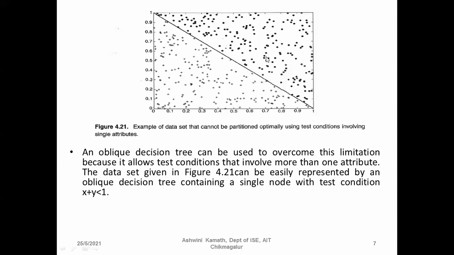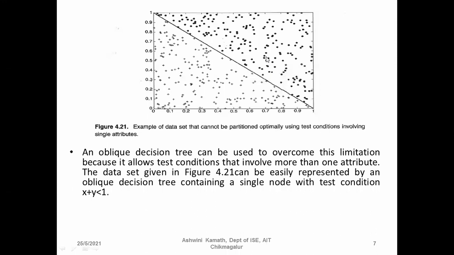Okay. So an oblique decision tree can be used to overcome this limitation because it allows test conditions that involve more than one attribute. Using an oblique decision tree, we can have more than one attribute in the test condition at the internal node.